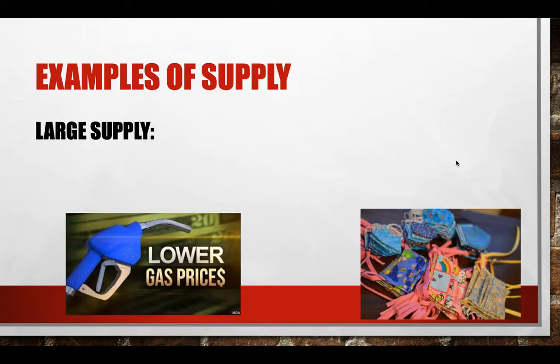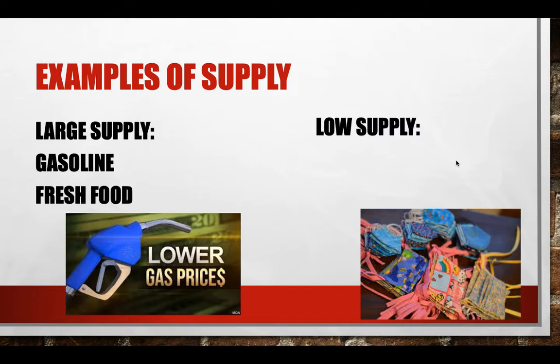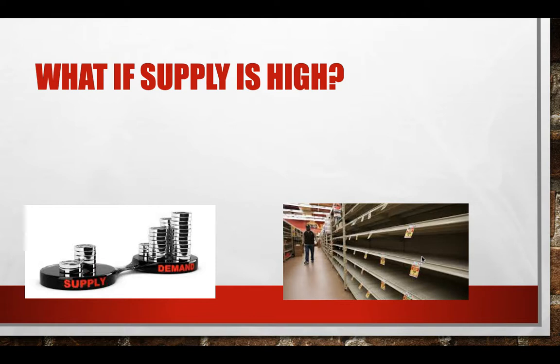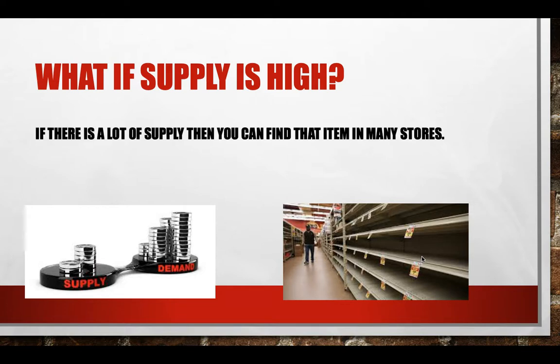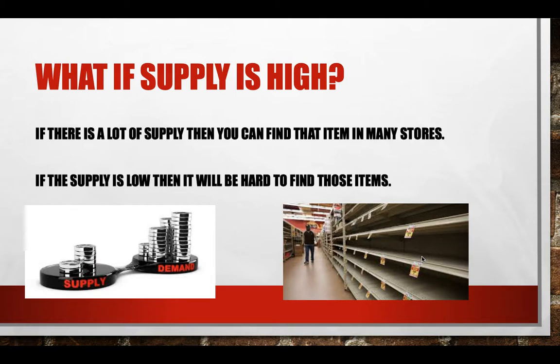But you can have a large supply, like right now we have a large supply of gas and fresh food. People are buying canned food instead of fresh food, and we have a low supply on mask kits. The masks themselves, so people are trying to make some, but then we have a low supply on elastic. And then, of course, gloves. And those are just some examples. So, when there is a lot of supply, you can find that item in many different stores. And if there is a low supply where we have a high demand of something and a low supply, then it's going to be hard to find those items like we have seen recently.